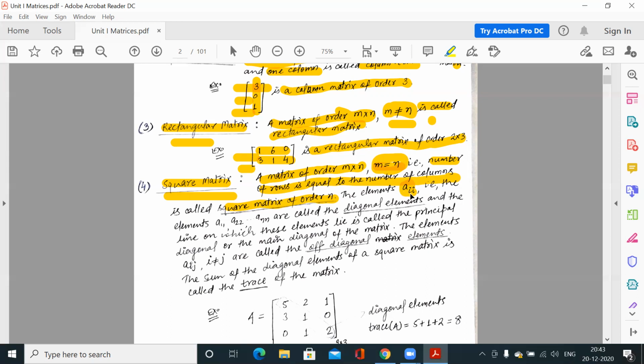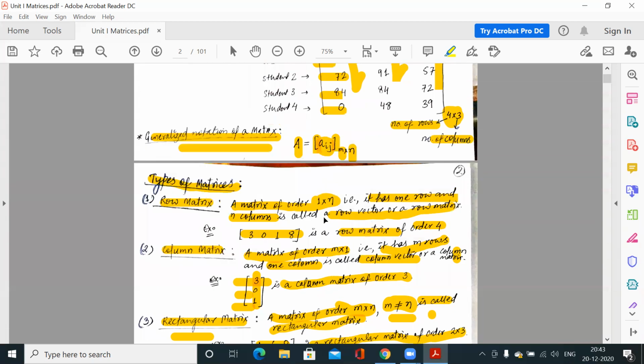Suppose i is 4, so it is a_44. So where the row number is equal to the column number, the elements in that position are called diagonal elements of the matrix. So the elements a_11, a_22, ..., a_nn are called diagonal elements.